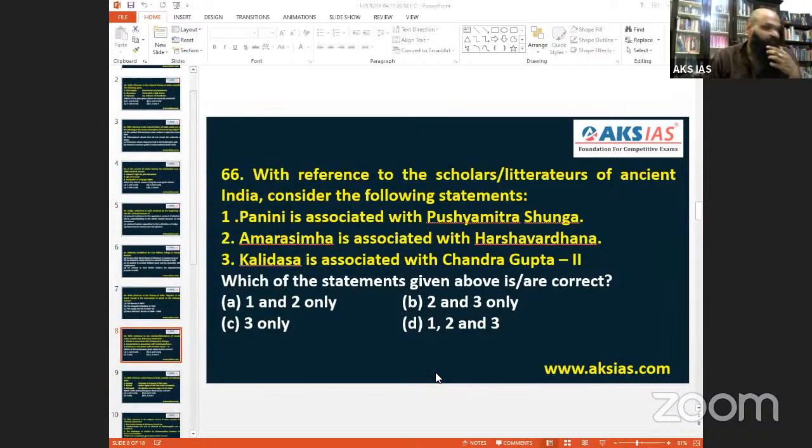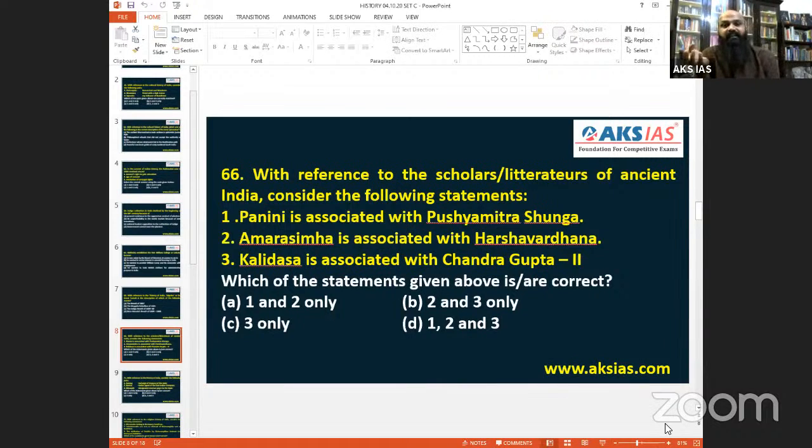66. With reference to scholars, litterateurs of ancient India, consider which is the right statement. Panini is associated with Pushyamitra Sunga. Panini wrote Ashtadhyayi. In Panini's writing, there is mention of Sunga.